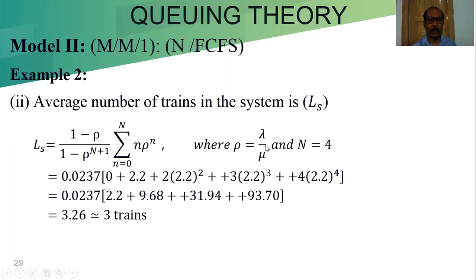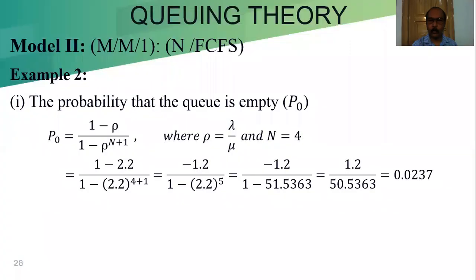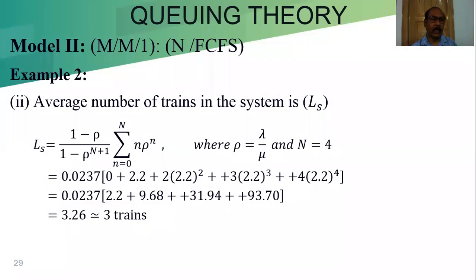Rho we know is lambda by mu, and capital N equal to 4. So this part value we already calculated, that is 0.0237. When n equal to 0, the first term will be 0. When n equal to 1, rho is 2.2, so it is 2.2.